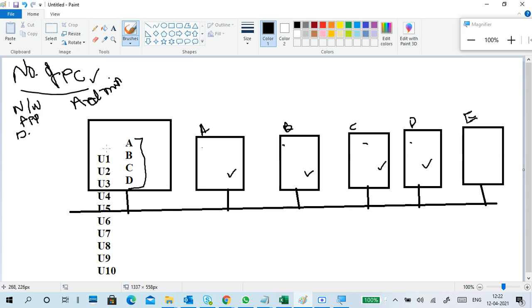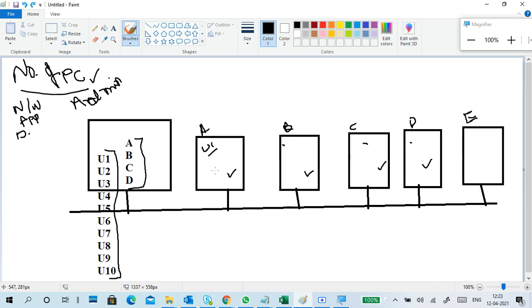Next, I created accounts in the domain database. In the database I created 10 accounts: user 1, 2, 3, 4, 5 up to 10. Okay, now this central PC will do authentication. Earlier, the PCs were doing authentication: username and password were stored on each PC and authenticated there.